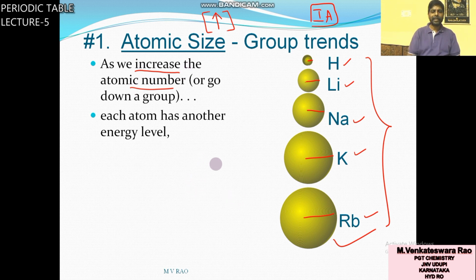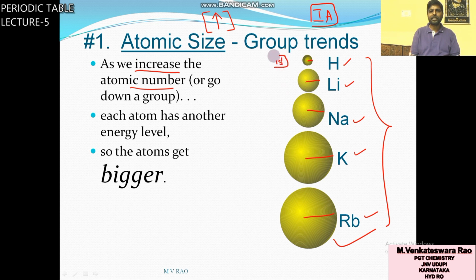Each atom has another energy level, so the atom gets bigger. In hydrogen, only 1s1, only the first energy level. In lithium, 1s2, 2s1, 2 energy levels. In sodium, 3, here 4, here 5. Here the number of energy levels increases.